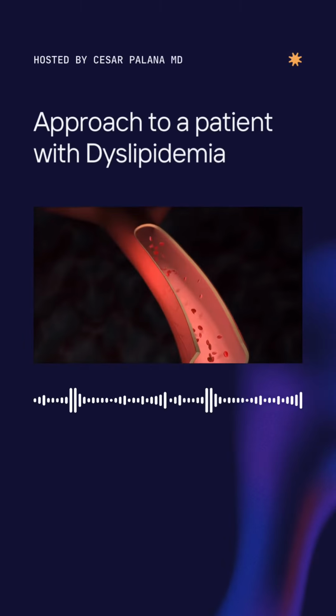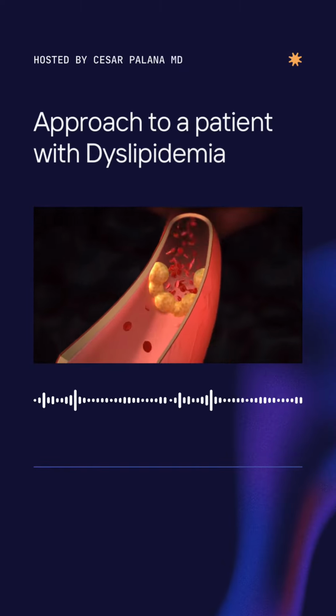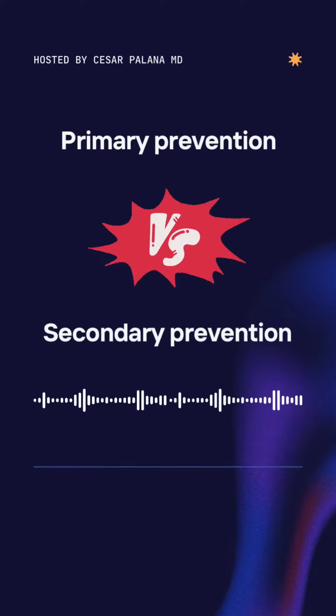The purpose of treating lipid disorders is to reduce the development of cardiovascular disease. Statin is the preferred lipid-lowering medication before adding ezetimibe and a PCSK9 monoclonal antibody. Before starting a patient on a statin, ask yourself if this is for primary or secondary prevention.